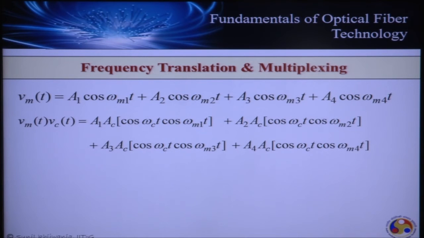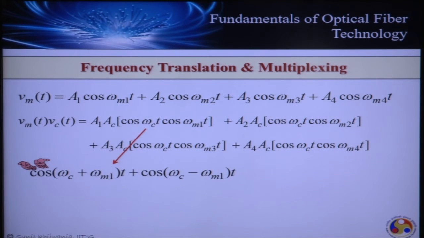Cos A cos B can be put in terms of half of cos(A minus B) plus cos(A plus B). If I do that, then this term will give me A1 into AC by 2, and this will be cos(omega C plus omega m1) plus cos(omega C minus omega m1). So cos A cos B is 1 by 2 of cos(A plus B) plus cos(A minus B).